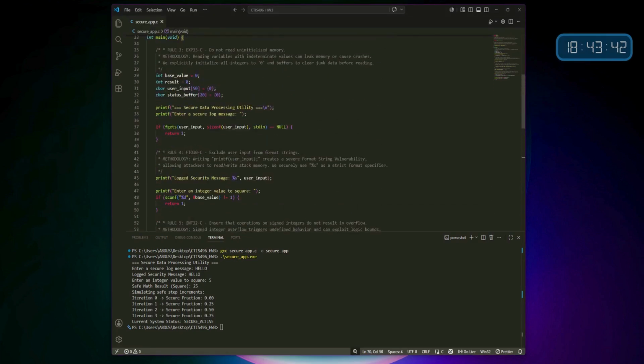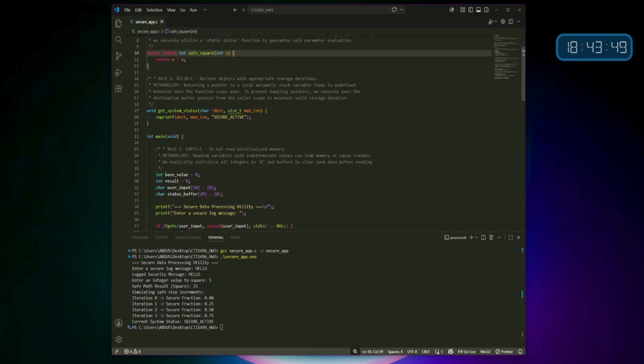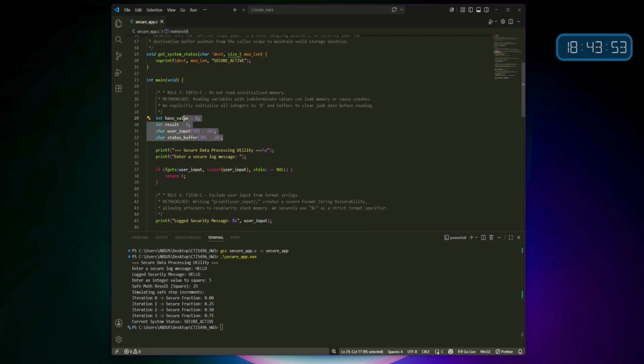By applying these 6 rules, the application mitigates common software vulnerabilities and guarantees robust execution. All rules are thoroughly documented in the source code comments as requested.